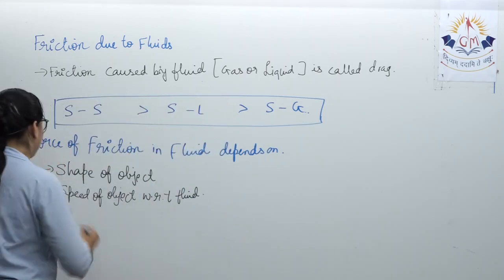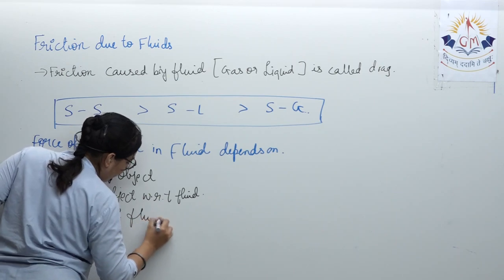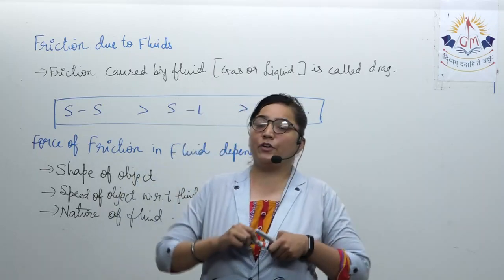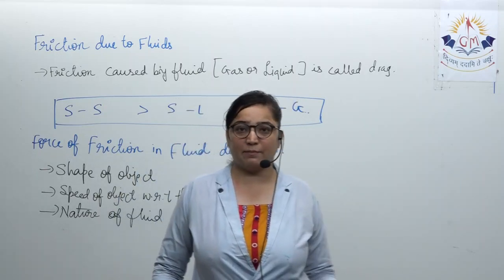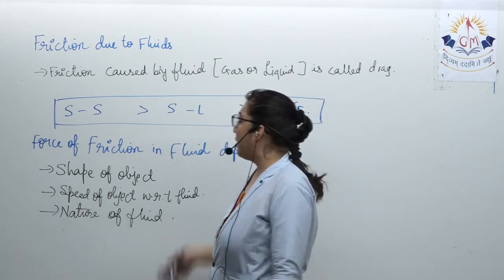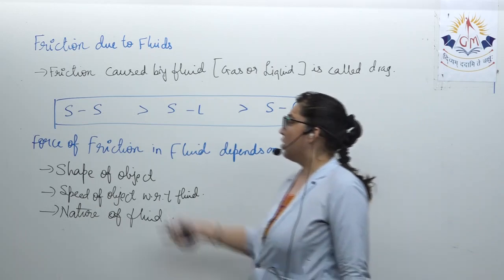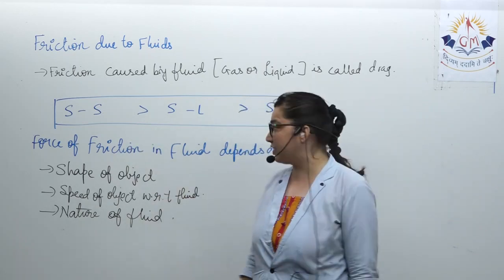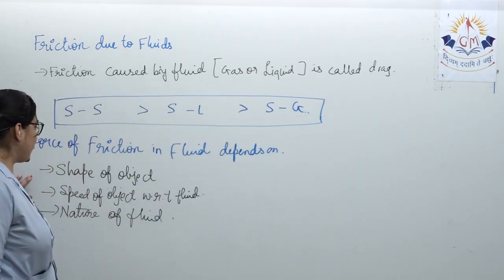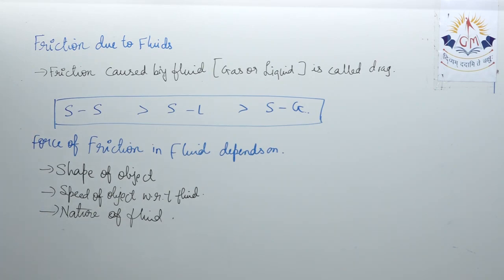The next one is the nature of the fluid. That means if you take normal water and water with soap, what will happen? On the soapy water you will slip quickly, but on the normal water you will not slip. Why? Because the soapy water has a different nature. It is very much slippery. So the nature of the fluid also plays a very important role in the force of friction. So these are the three parameters on which the force of friction depends. Once again, which are the three parameters? The very first one is the shape of the object, then the speed of the object with respect to the fluid, and the nature of the fluid. Note it down quickly.